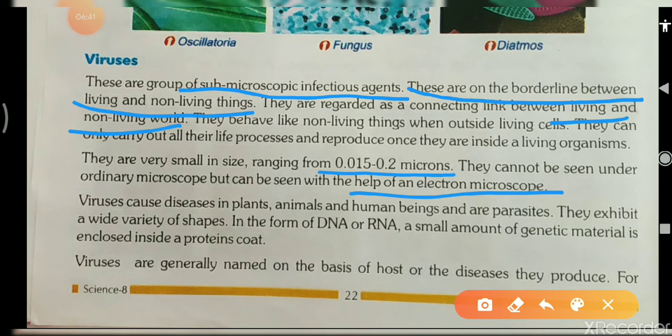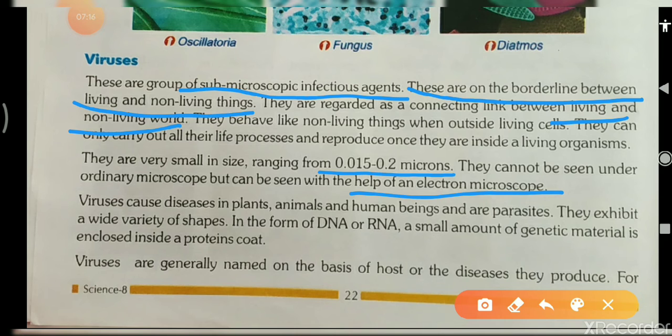Students, here electron microscope means a very high power microscope, in which when we see the cell, you will see the cell alive. You can see the movement of the cell. But in the simple microscope you cannot see the cell alive. That's the difference between the compound microscope and the electron microscope. In the compound microscope you will see any object in a magnified way, in larger form.